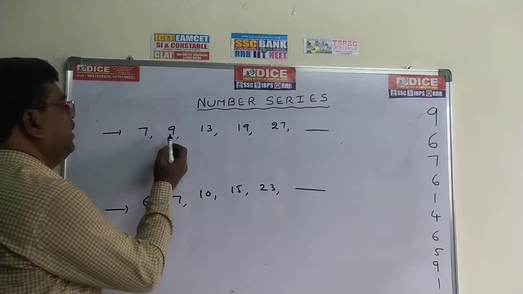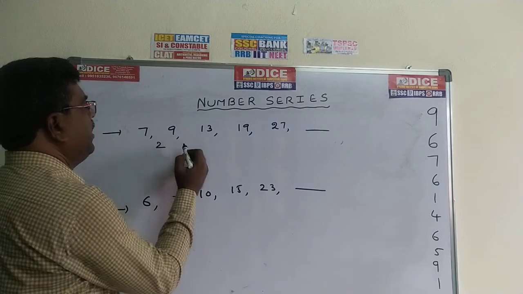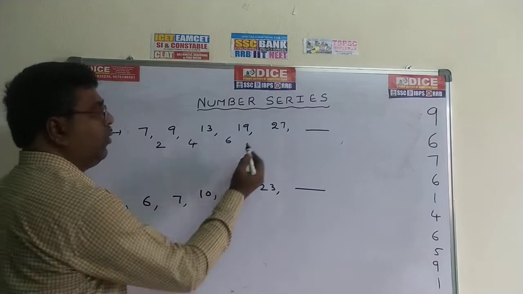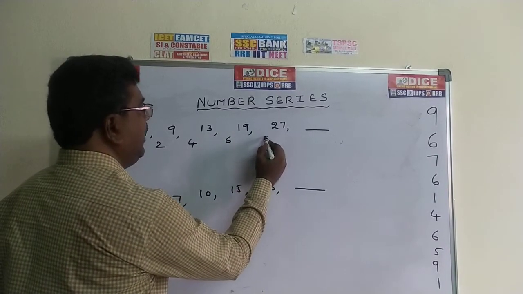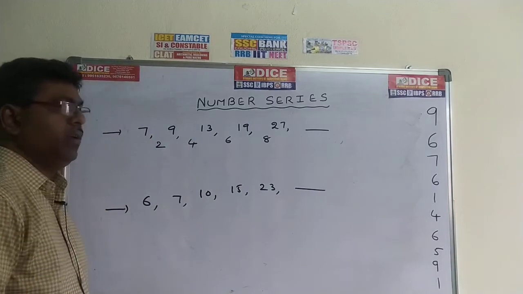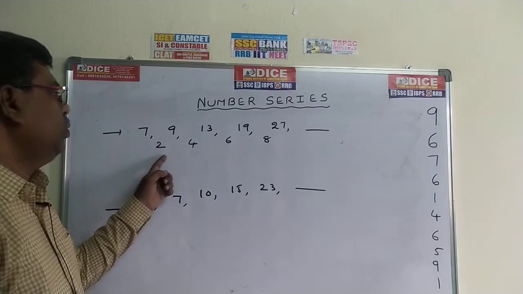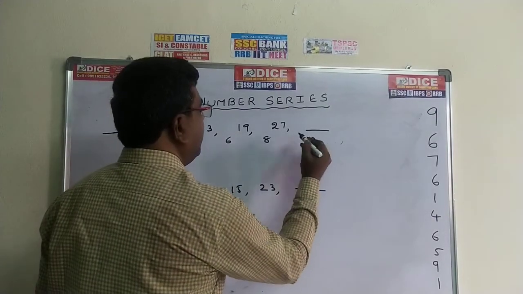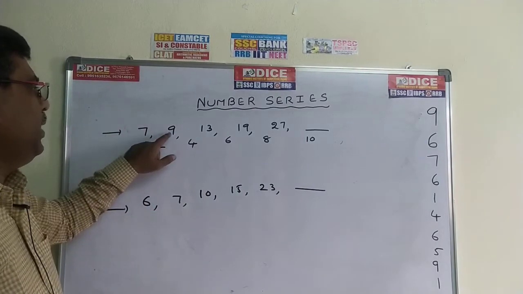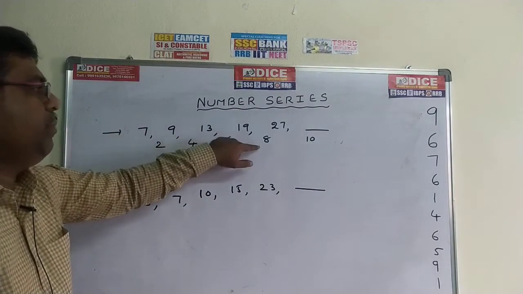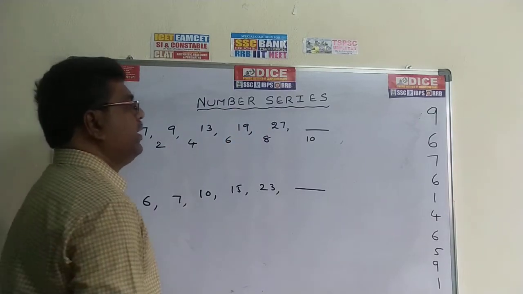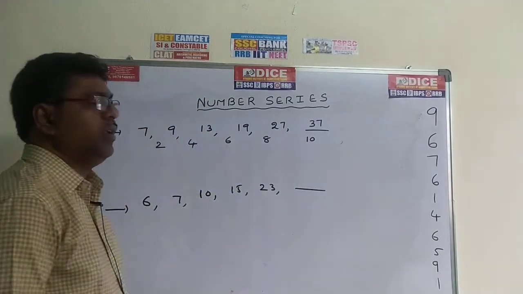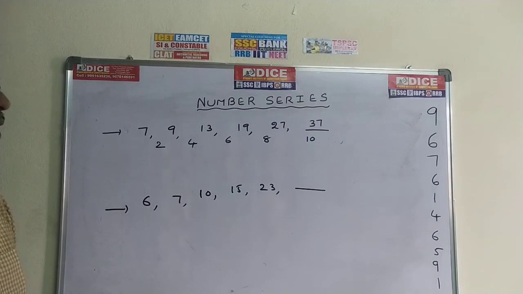So tell me what the difference is. 9 minus 7, 2. 13 minus 9, the difference is 4. 19 minus 13, the difference is 6. 27 minus 19, the difference is 8. So here the differences are 2, 4, 6, 8. The next difference, automatically, is 10. Now check: 7 plus 2, 9. 9 plus 4, 13. 13 plus 6, 19. 19 plus 8, 27. 27 plus 10 is 37. So the first answer is 37. Now go to the second problem.